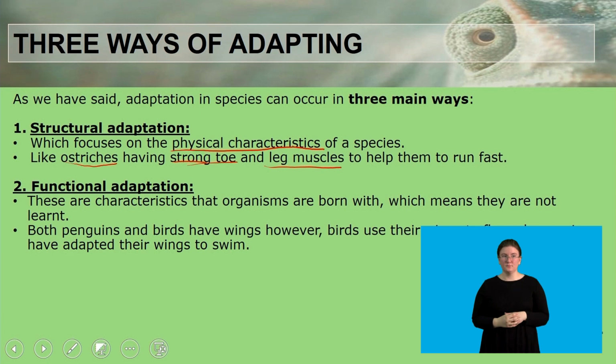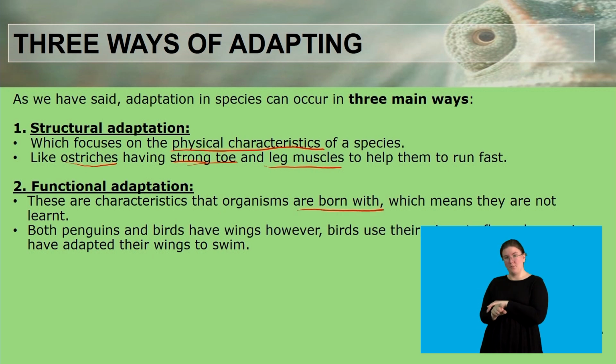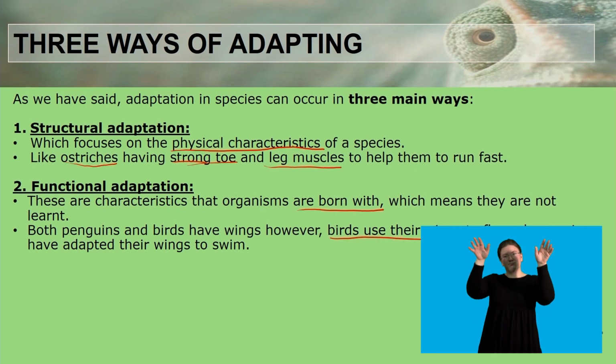We also have functional adaptation. These are characteristics that organisms are born with, which means that these are not learned. For example, we have penguins and birds that have wings, but birds use their wings to fly, the birds that we see in the air, whereas penguins have adapted their wings to swim.